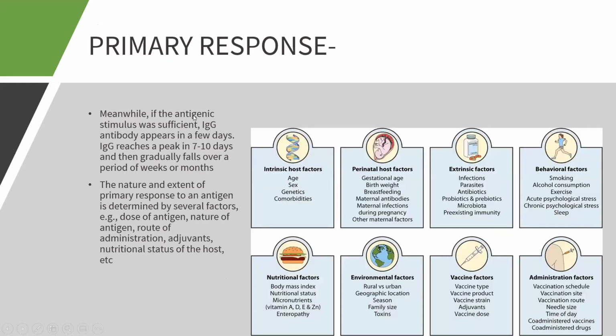Meanwhile, if the antigenic stimulus was sufficient, IgG antibodies appear in the first 7 to 10 days and gradually fall. The nature and extent of this primary response depends on several factors like dose, several intrinsic factors, several prenatal factors, vaccine factors like type of vaccine, strain, adjuvants and doses, and administration factors, vaccination schedules, sites and routes, etc.